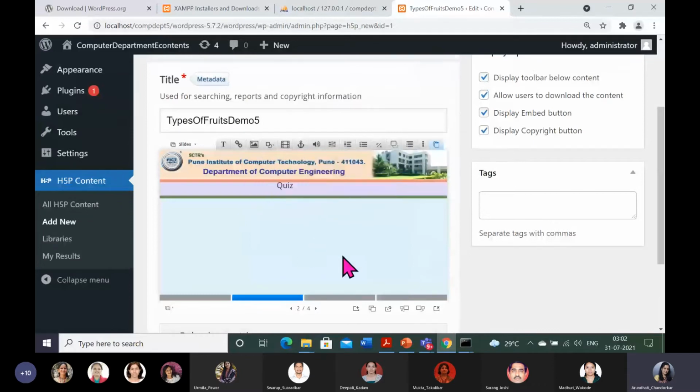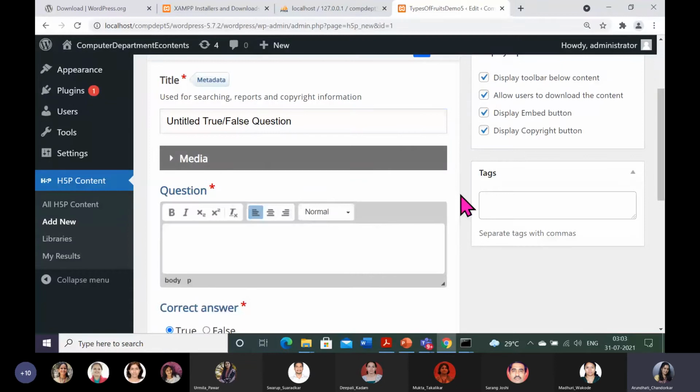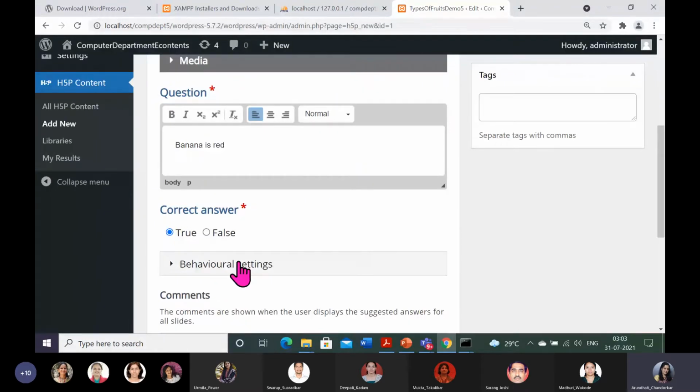Suppose to be. So in one question, I will show you. Let us start from true or false. So type question here. I will type something like "banana is red" to test the understanding of students. So I will set it as a false question answer and press done.